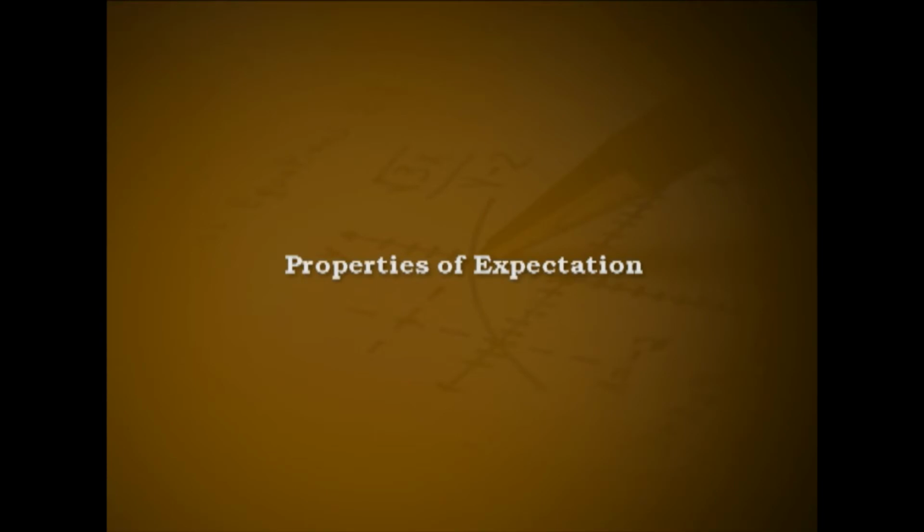Properties of expectation. Number 1. Addition theorem. For two random variables x and y, expectation of x plus y equal to expectation of x plus expectation of y, provided all the expectations exist. Proof. Consider x and y are two discrete random variables with joint PMF f of xy. Then expectation of x plus y equal to summation over x, summation over y, x plus y into f of xy. That is equal to summation over x, summation over y, x into f of xy plus summation over x, summation over y, y into f of xy.